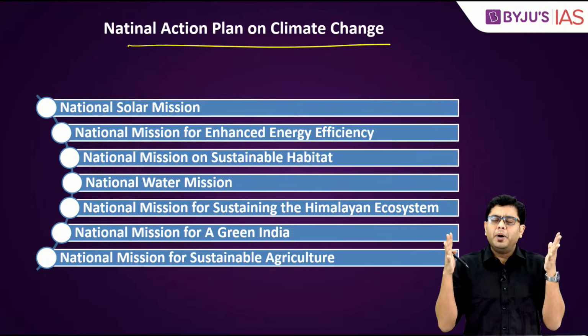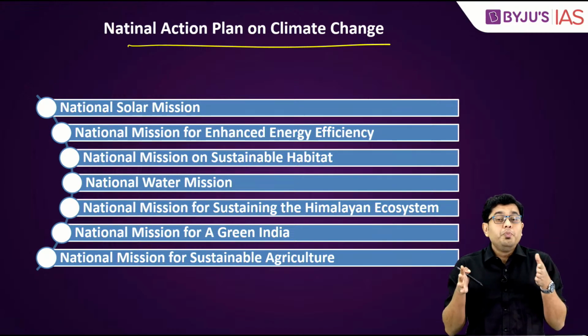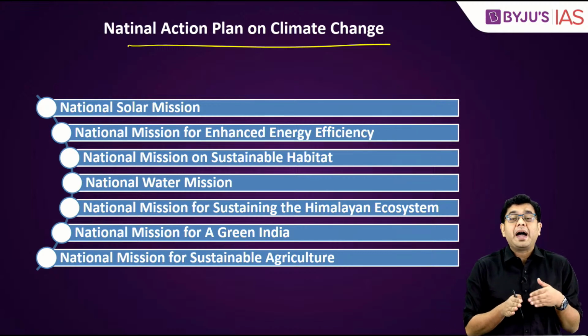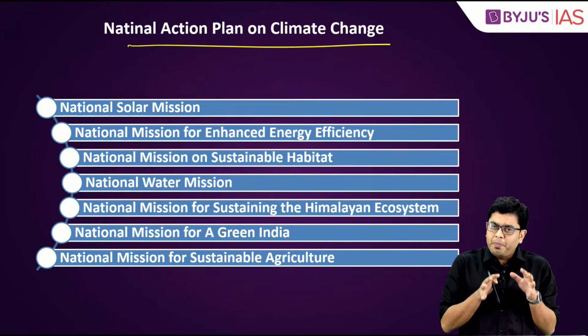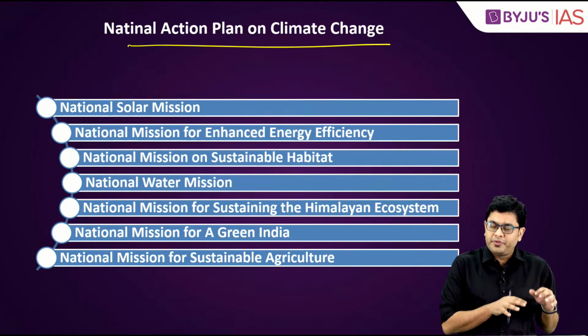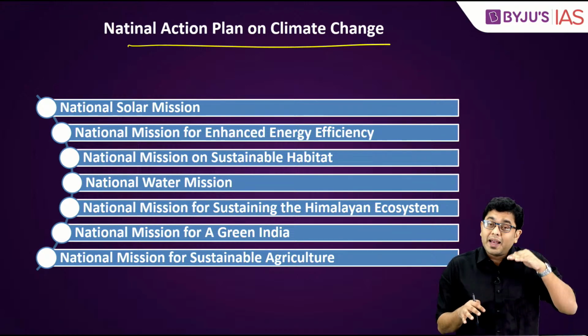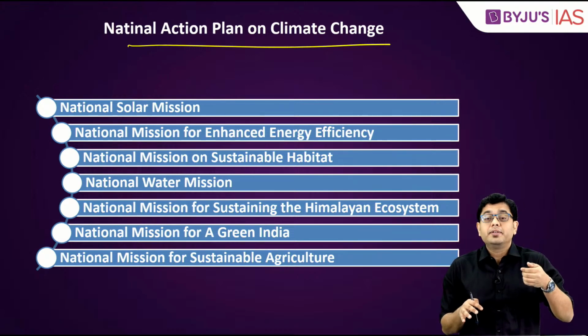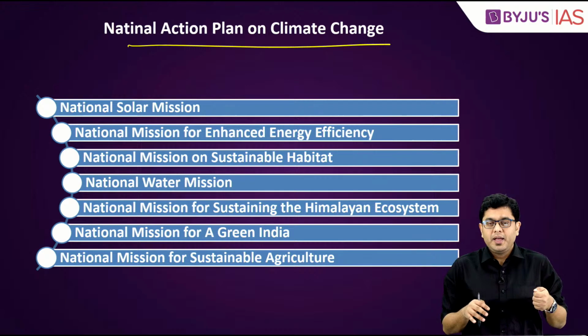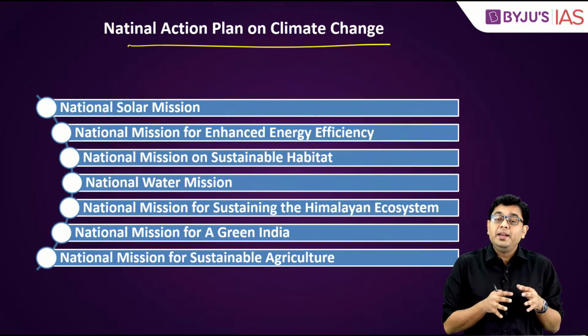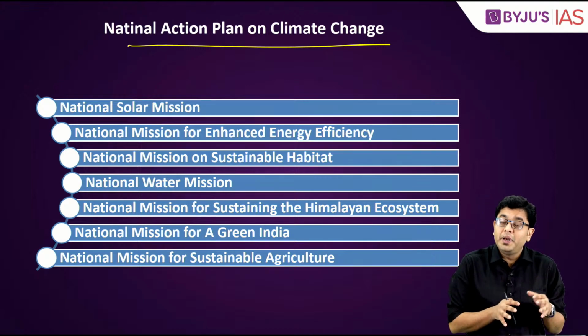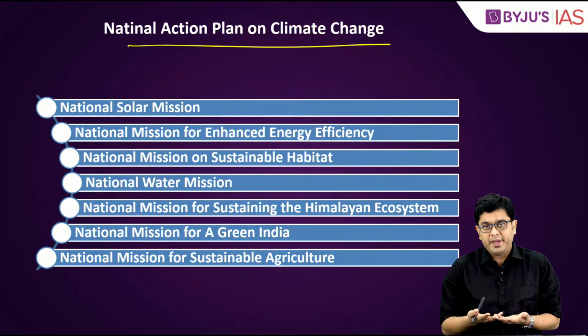And the basic purpose is the same: to mitigate the effects and impacts of climate change and to place India in a suitable position so that climate change doesn't impact us so harshly, and also to make India one of the more responsible members of the global community.